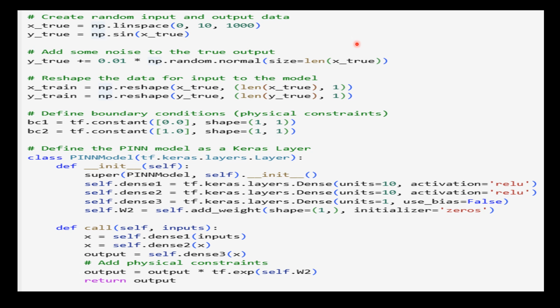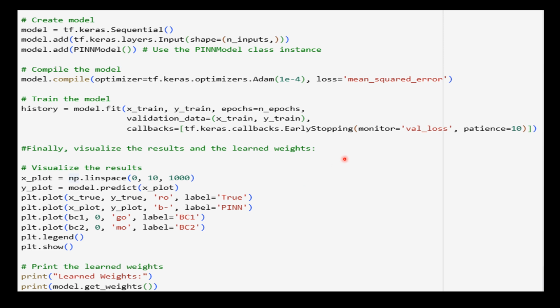Then we will visualize the results and learned weights. So finally, the trained model is used to generate output for a set of input data and the results are plotted using matplotlib. So here the learned weights are also printed for inspection.